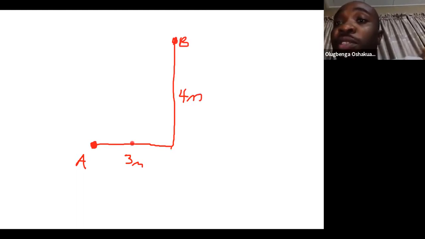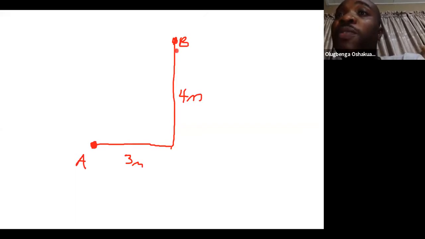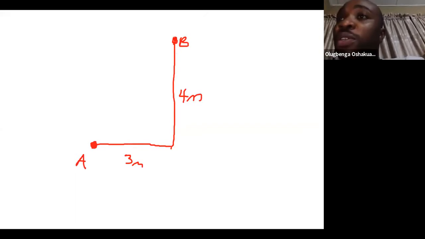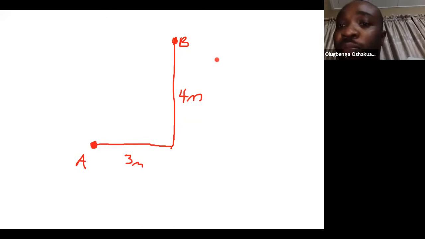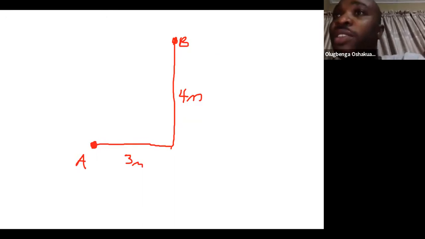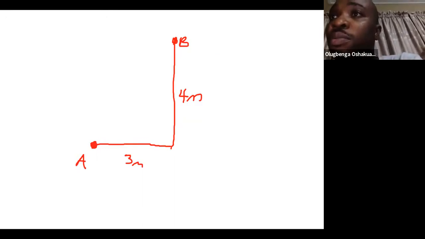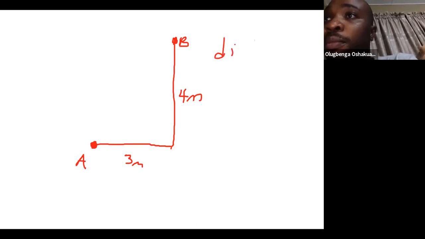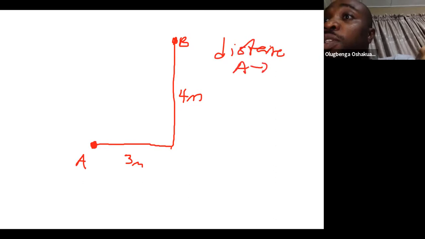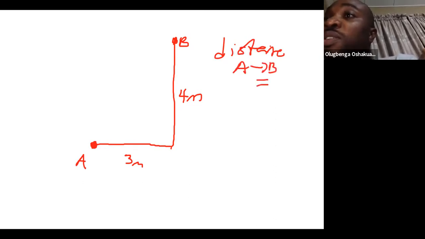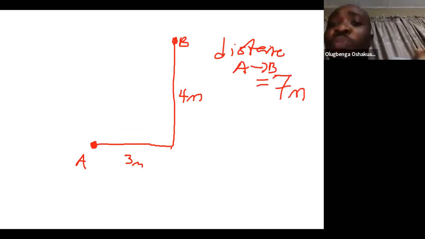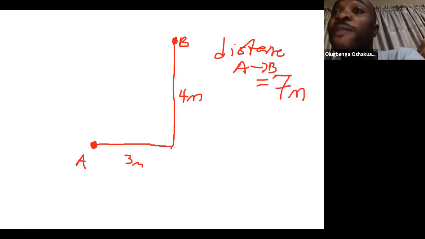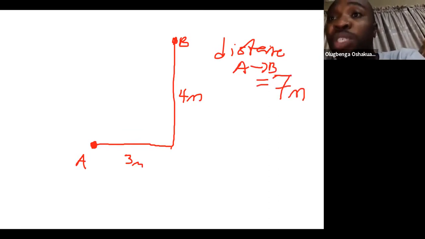That is 3 plus 4. The distance traveled from A to B is equal to 7 meters.